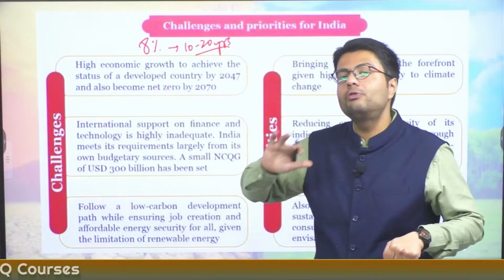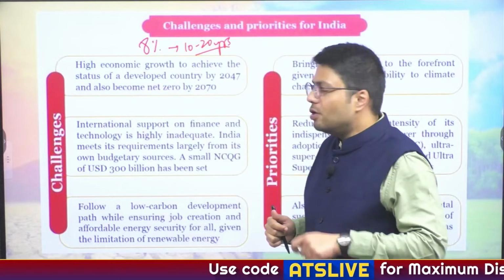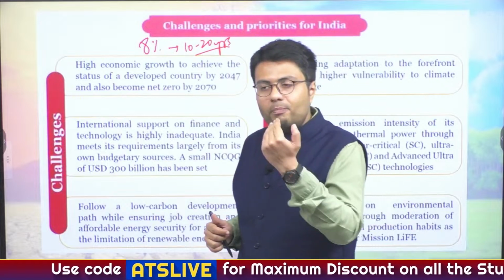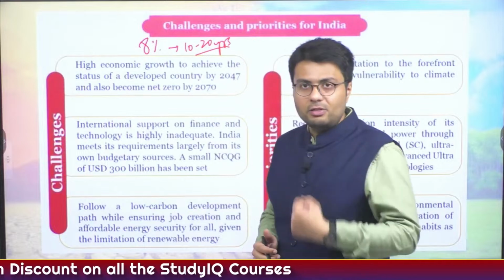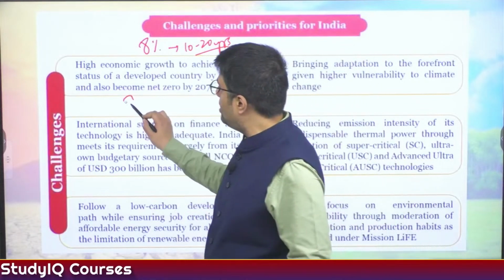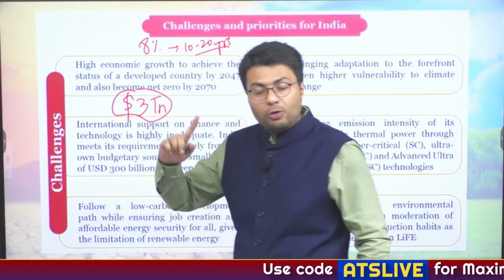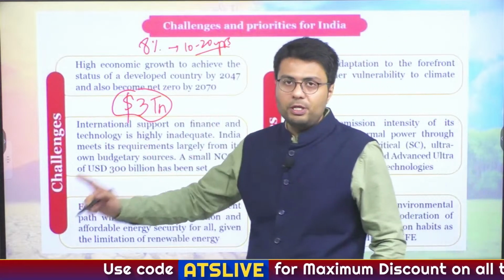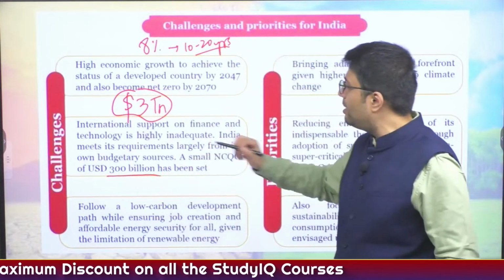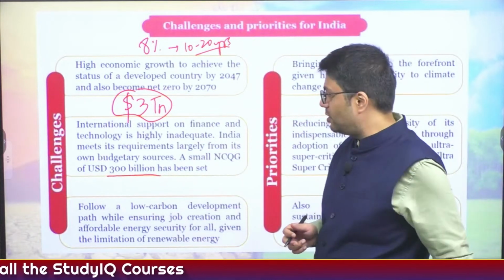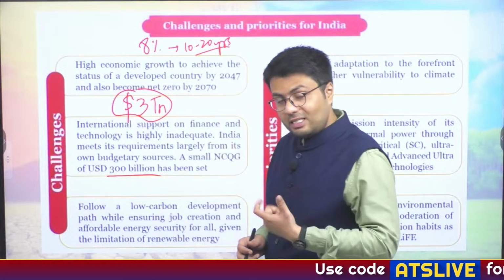But if you want to reduce your emissions of greenhouse gases, either your growth will suffer or you have to pay additional cost. So India wants to actually do a more carbon neutral growth. However, for that it wants developed countries to supply finances to it, and globally the developing countries are demanding a total of $3 trillion every year to achieve net zero carbon neutral growth. However, as recently the developed countries have agreed that they will only supply $300 billion on an average basis. So this is where the global supply of climate financing is not there as expected.